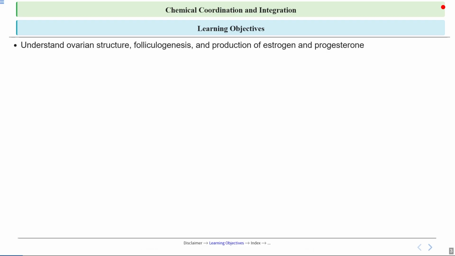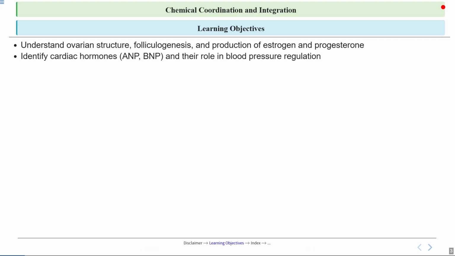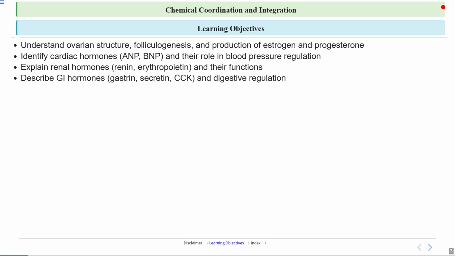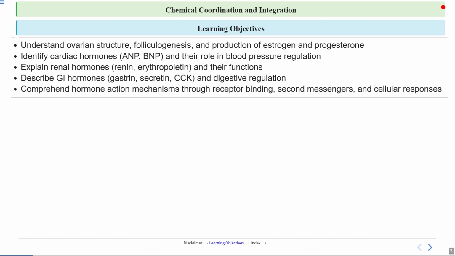We will understand ovarian structure, folliculogenesis, and production of estrogen and progesterone. Then we will identify cardiac hormones and their role in blood pressure regulation. Then we will explain renal hormones, which are renin, erythropoietin, and their function. Then we will describe GI hormones, which are gastrin, secretin, CCK, and digestive regulation. Finally, we'll comprehend hormone action mechanism through receptor binding, secondary messengers, and cellular response.